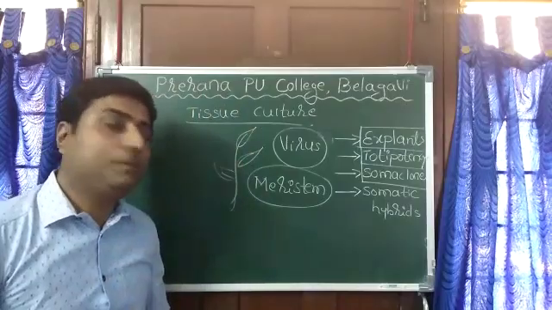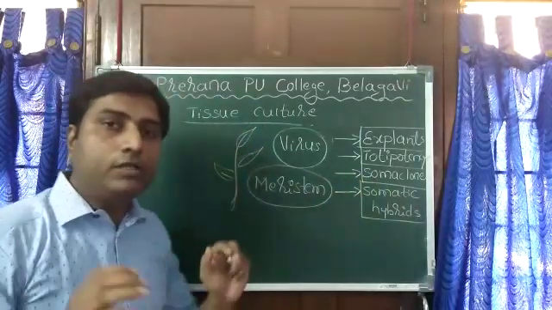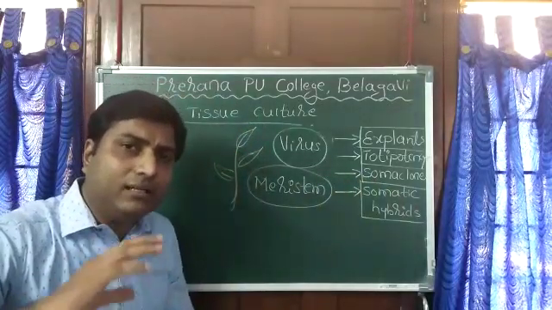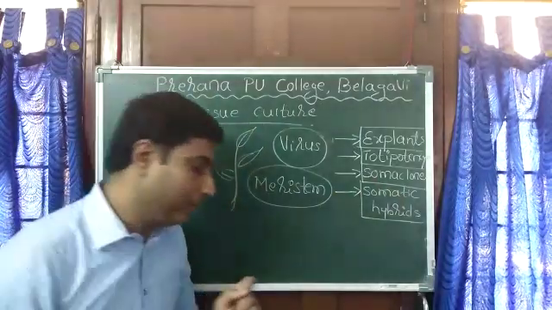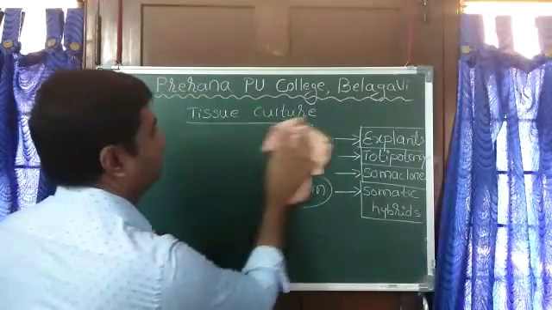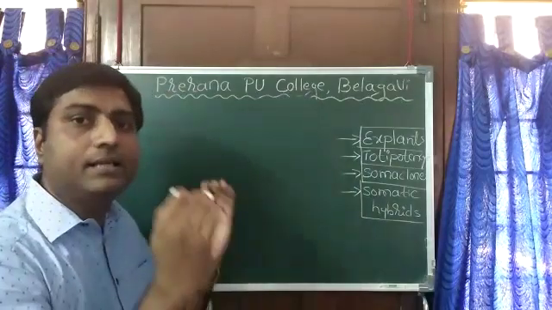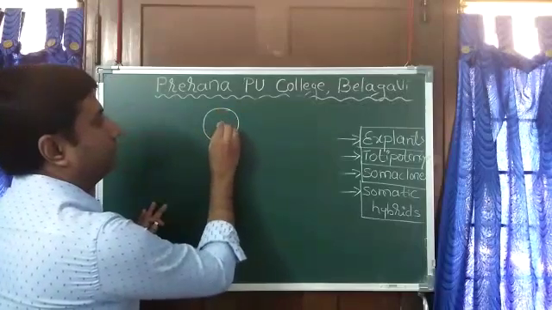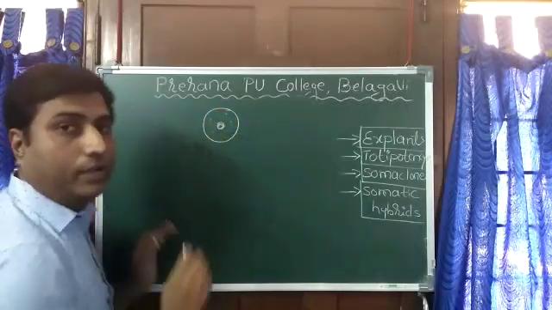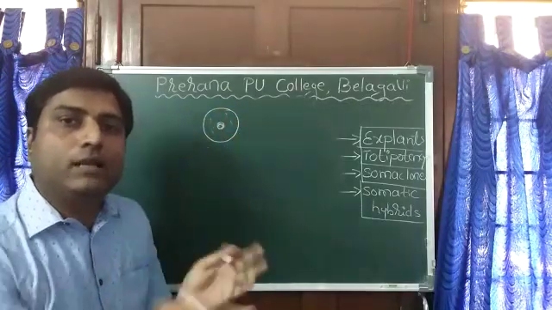One more advantage of tissue culture is getting somatic hybrids. What is a somatic hybrid? This is a little higher version of tissue culture. I will try to explain it in a simple manner. Take a cell, isolate a single cell, and from this cell, you know that a plant cell has a cell wall, you remove that cell wall.